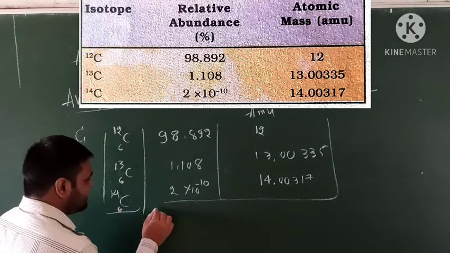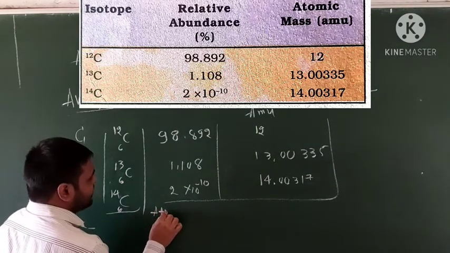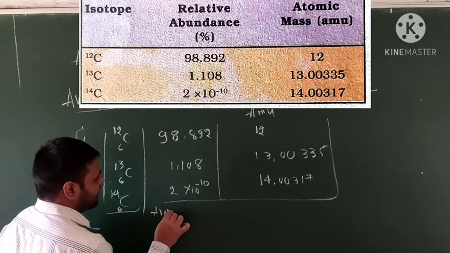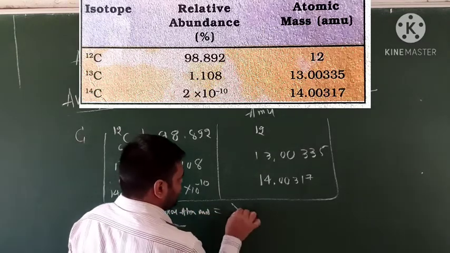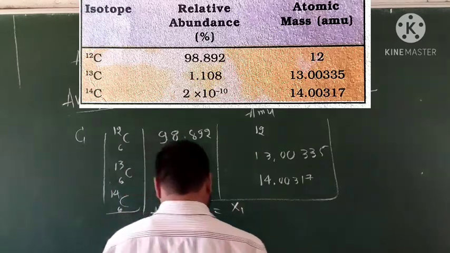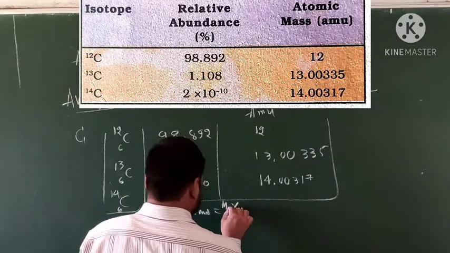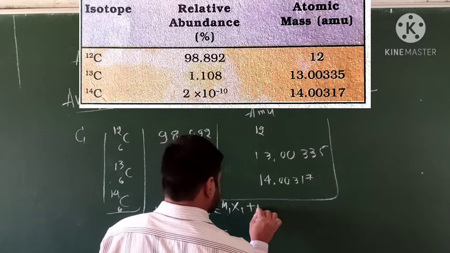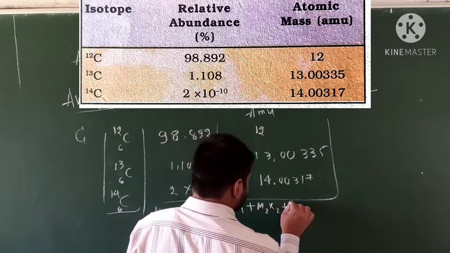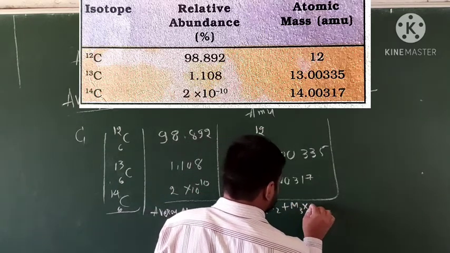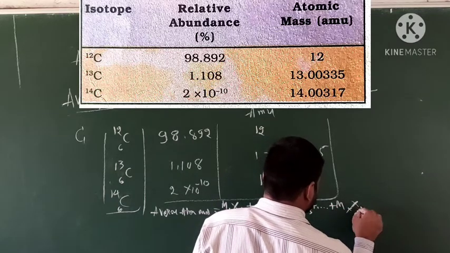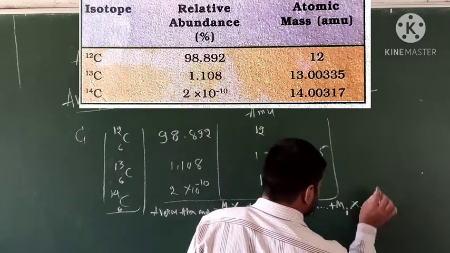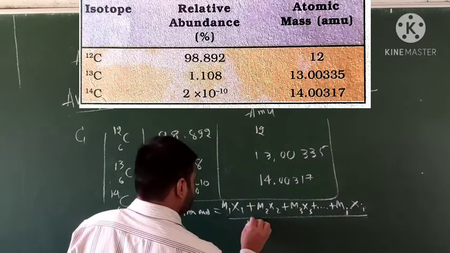The average atomic mass can be calculated using m1x1 plus m2x2 plus m3x3 and so on, divided by 100.